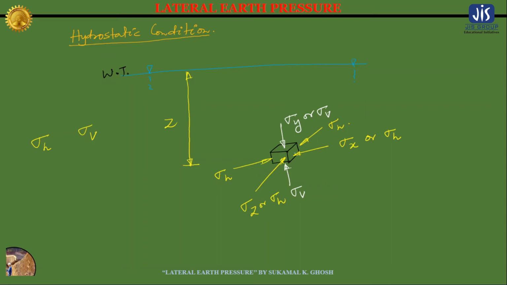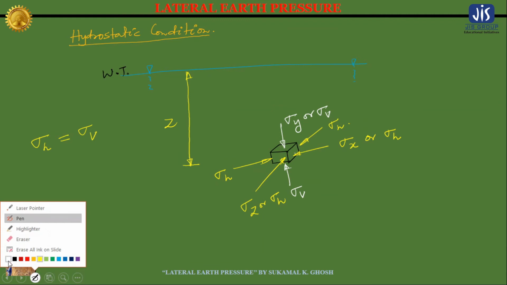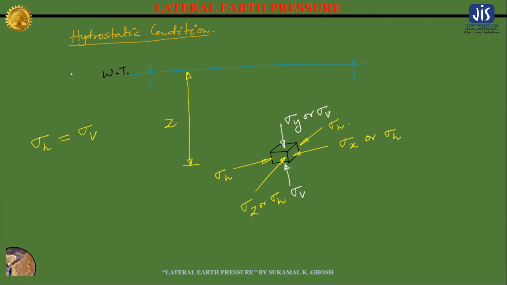In hydrostatic condition, we write sigma h is equal to sigma v, because from fluid mechanics we know that in hydrostatic condition sigma x is equal to sigma y is equal to sigma z, because water exerts the same magnitude of pressure from each of the sides. Since sigma x equals sigma y equals sigma z, sigma h is equal to sigma v.